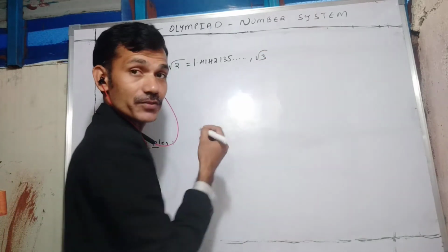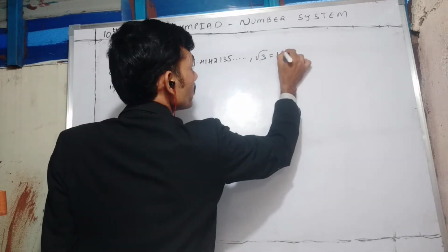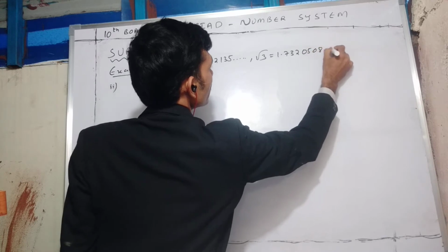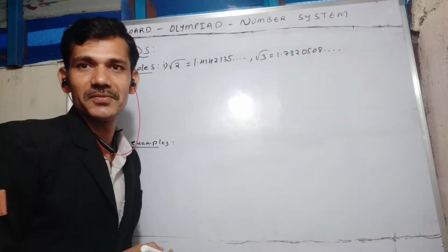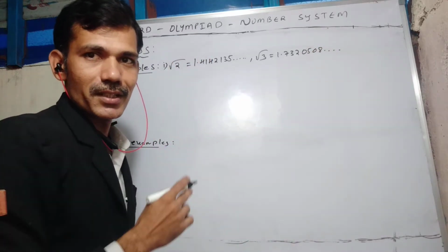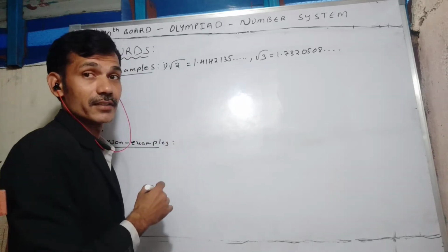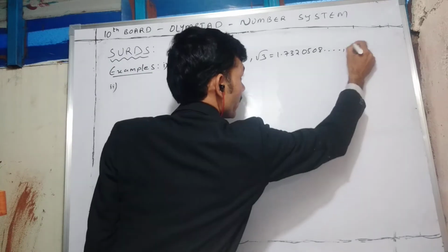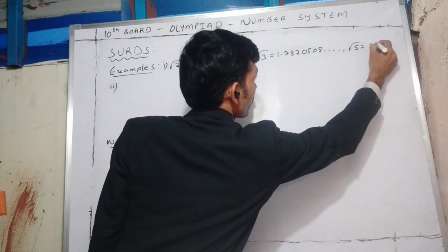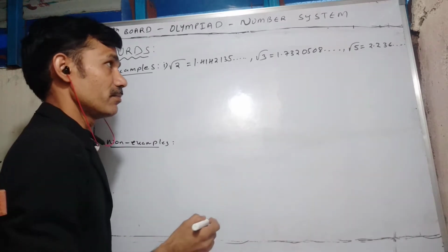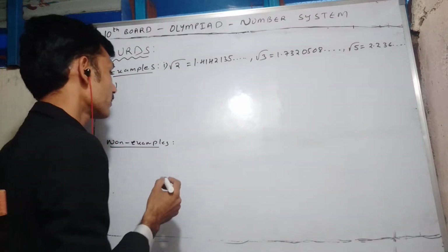Similarly, square root of 3, 1.73200508 and so on. So it is also an irrational number. And square root of 4 I can't take there. Square root of 5 like that I can take, that is 2.236 and so on. They are all irrational numbers. Root 6 and so on we can take.